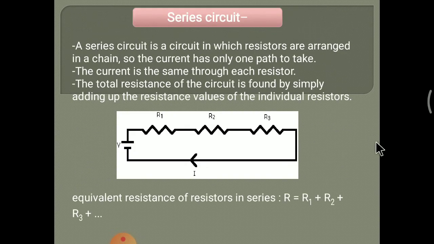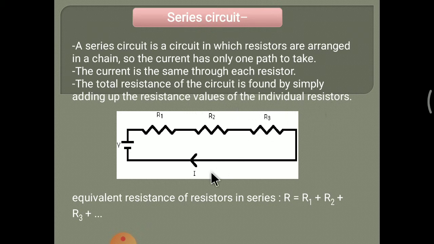Next, series resistance, or series circuit. A series circuit is a circuit in which resistors are arranged in a chain, so the current has only one path to flow. The current is the same through each resistor. Then the total resistance of the circuit is found by simply adding up the resistance values of the individual resistors.